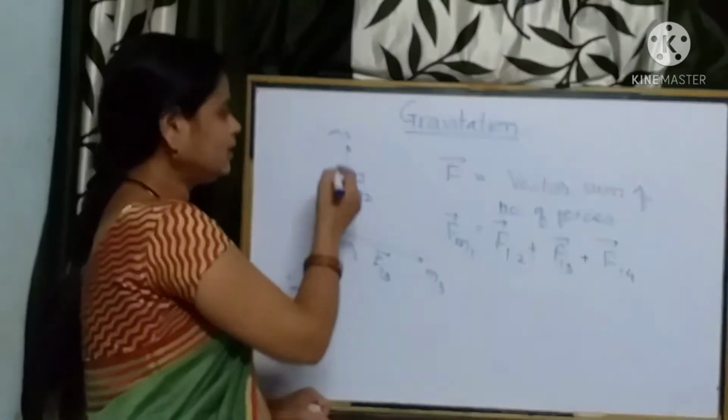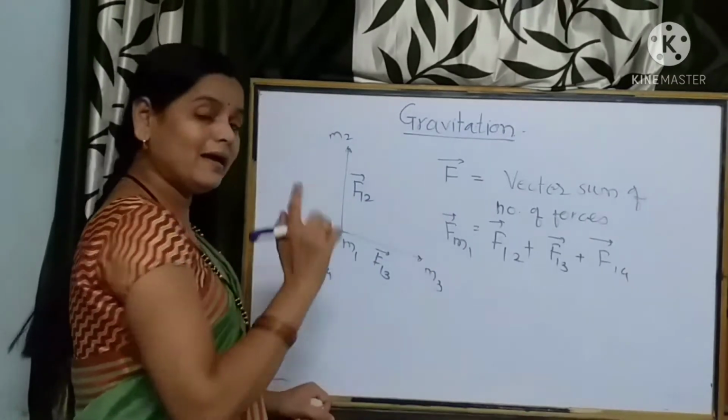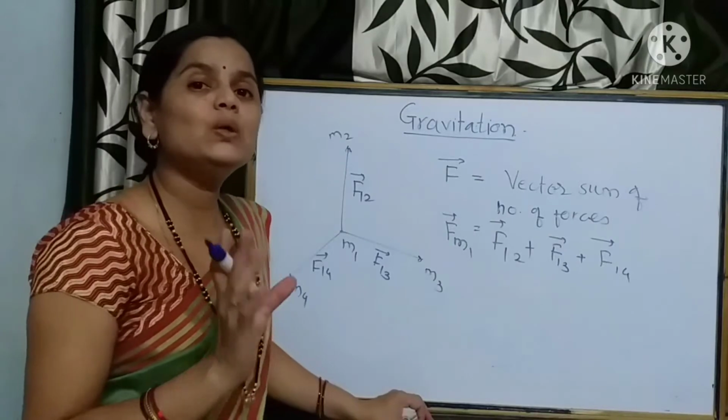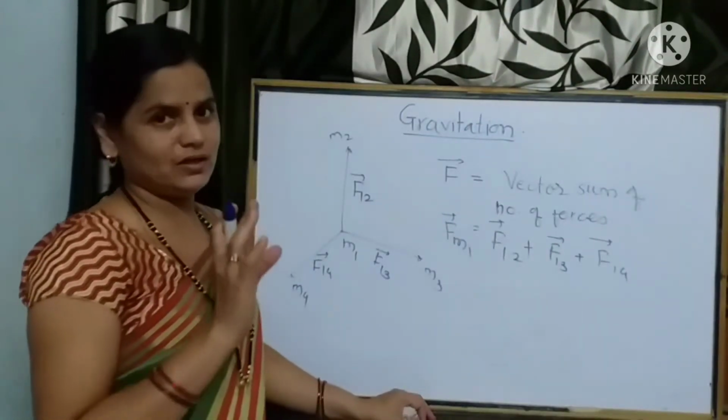Similarly, we have not shown here, but these point masses also experience gravitational force due to m1, because this is a mutual force. This is the second point about the gravitational force.